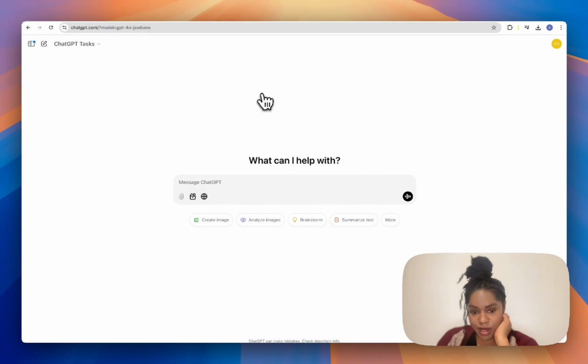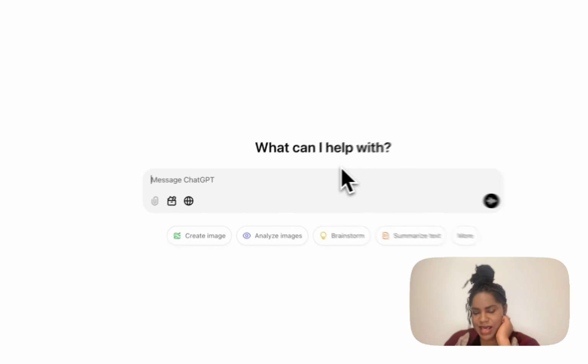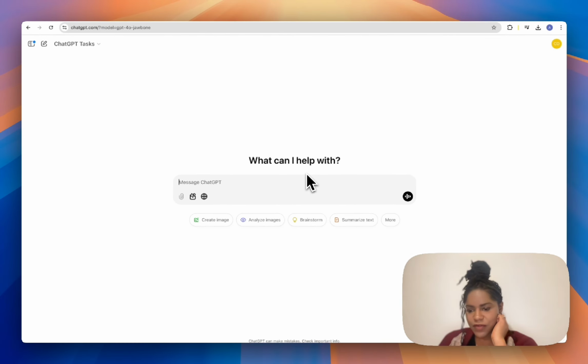When you click try your own, just like the normal ChatGPT interface, you can tell it what to do. But the key thing here is you want to tell it something in a task format. So you want to tell it the thing you want it to do and the frequency of when you want it to do it. If I just tell it to give me a list of something, it's just going to do that, and then that's the end of it. So you need to tell it,